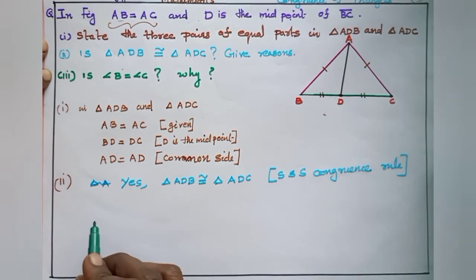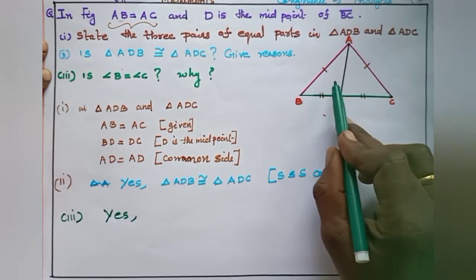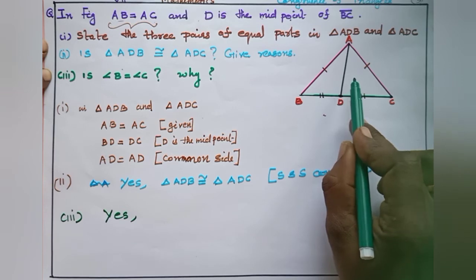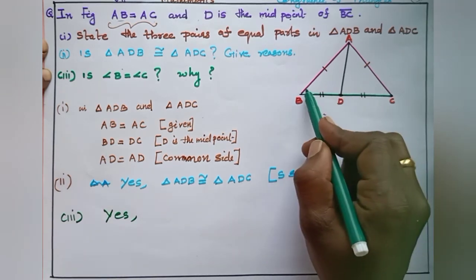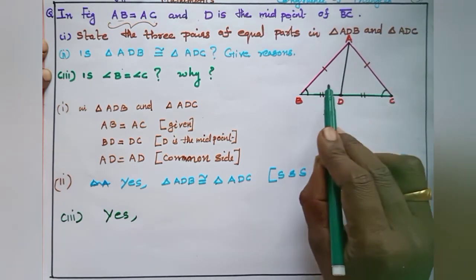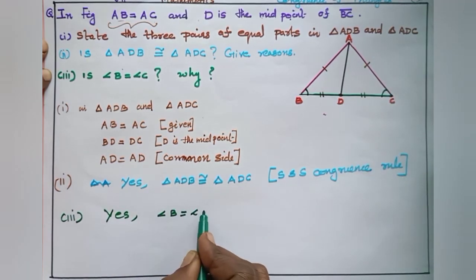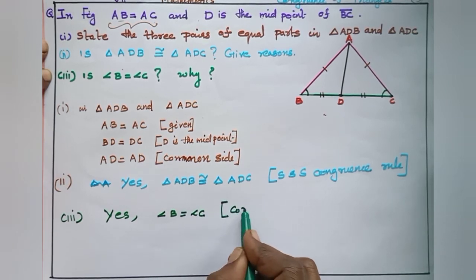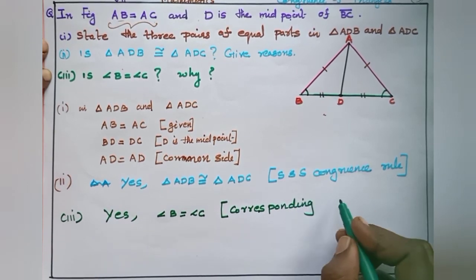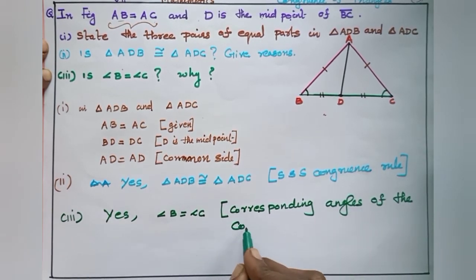Then listen, the third question: is angle B equal to angle C? Why? Yes, because when two triangles are congruent, their corresponding angles are equal and corresponding sides are equal. Angle B is equal to angle C because they are corresponding angles of the congruent triangles. This is the reason: corresponding angles of congruent triangles.